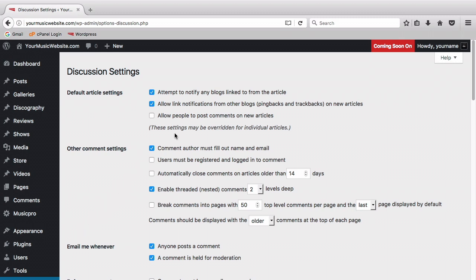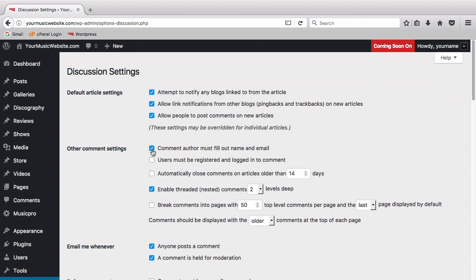As it says here, these settings may be overridden for individual articles, so maybe you'll think it's best to leave everything like this and just allow comments on a post-by-post basis when you need them. If you want that activated by default on all of your posts, then click the box beside Allow people to post comments on new articles.